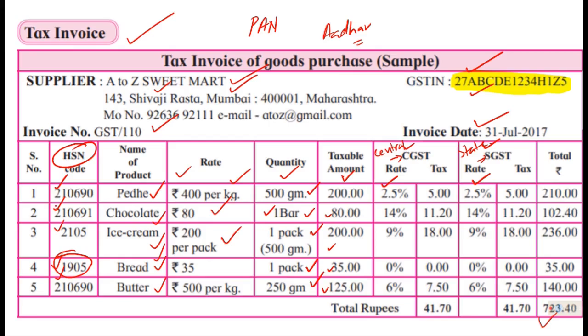28% is the tax for chocolate. आप सोचते हैं कि चॉकलेट को इतना ज़्यादा, चॉकलेट उतना ज़रूरी नहीं है, मुझे भी बुरा लगता है. 28% means of 1 rupee, 28 paise will be going to the government. 100 rupees का चॉकलेट लिया तो 28 rupees will go to the government. That much high rate for chocolate.